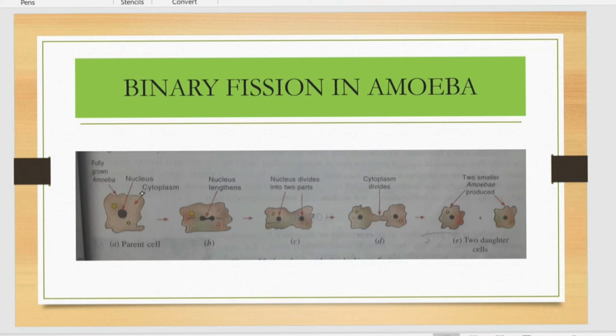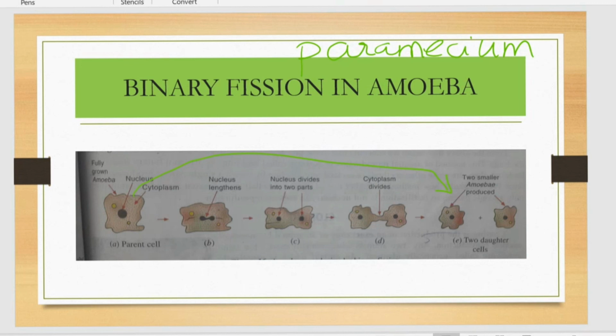So you can see here the adult parent cell, now the same parent cell is being divided into two daughter cells. Two smaller amoebae produced. So the daughter cell is called amoebae and the parent cell is called amoeba. Like this, the reproduction by binary fission happens in amoeba. And even in paramecium, another organism, this same process happens like amoeba. Paramecium also undergoes the same process of binary fission for its reproduction.